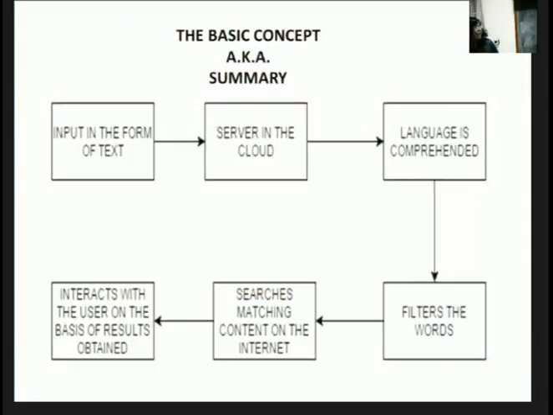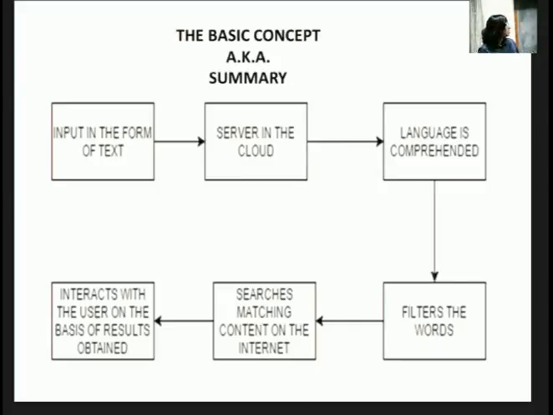The basic concept, also the summary, will just summarize the thing. First, we have the input in the form of text here. After the input is obtained, it will be sent to the server in the cloud via the internet service providers. After the input has reached the cloud, there are various models which comprehend the language that has been inputted. After that is done, the words will be filtered. Which words? The ones I showed you in the previous slides, which help us know how the user is feeling. After the words have been filtered, it will search for matching content on the internet.